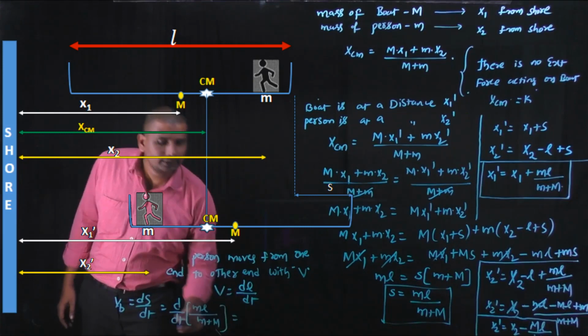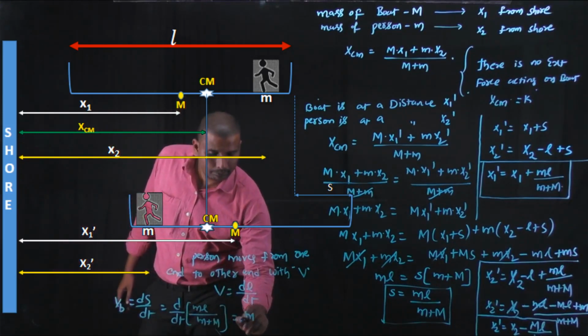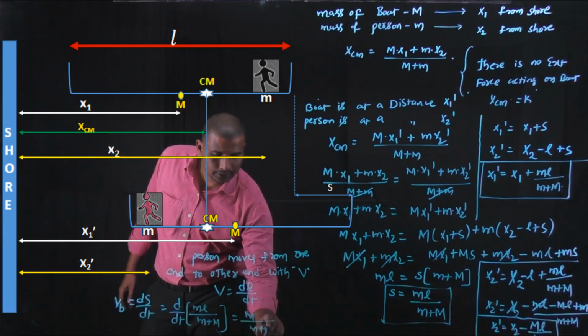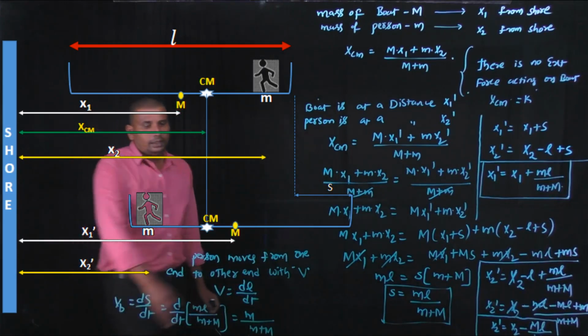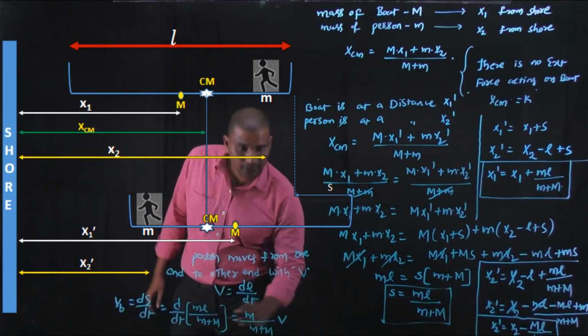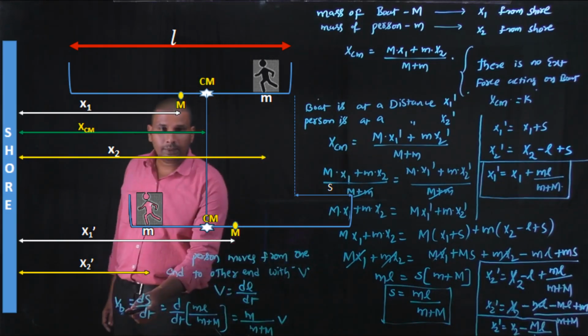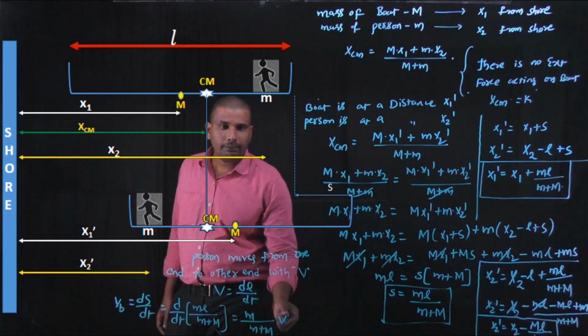On solving this, we get small m by small m plus capital M into dL by dt. Already we know that dL by dt is nothing but v. Finally, Vb is equal to small m by small m plus capital M into v.